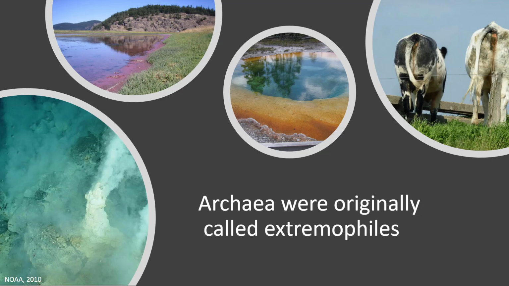So archaeans are pretty common in our intestinal tract, and in fact they're pretty common in the intestinal tract of most mammals, especially mammals that eat plants. And they help break down components of plants that our cells cannot break down. And as a result of that breaking down of plant cells, they produce methane gas, which we get rid of as flatulence. Cows then burp up this methane gas, right? So that's a byproduct of archaeans that live in our digestive system that help us break down some components of plant cells that our cells cannot break down.